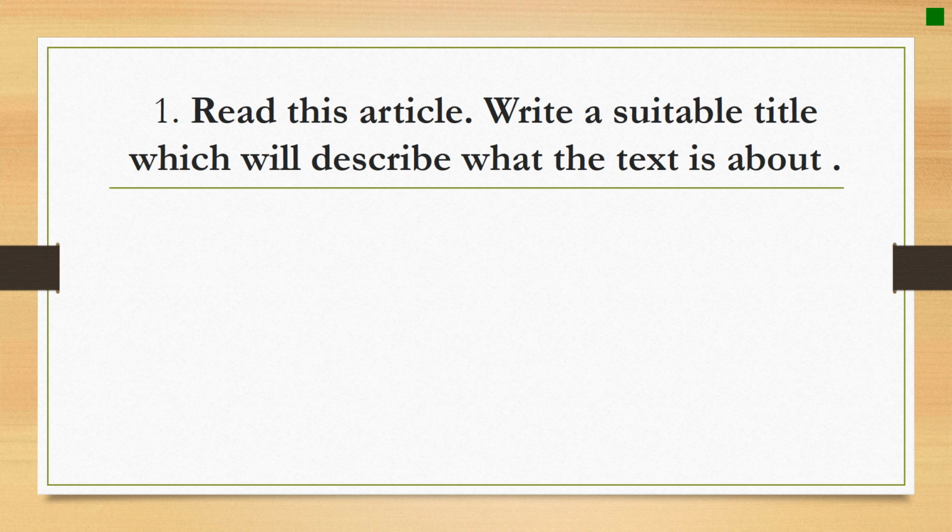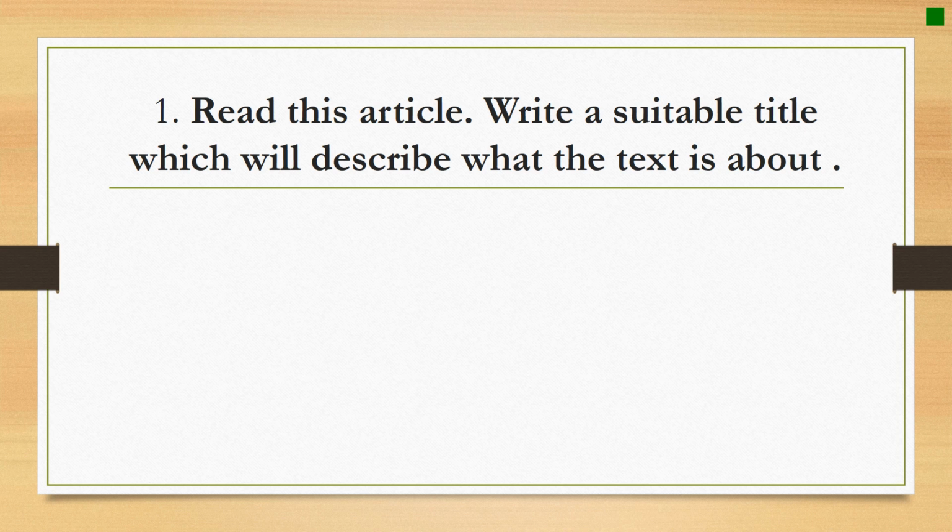It should be related to the main topic or main idea that the text is about. So if our text here is about endangered animals or about African animals, we cannot put a title which is related to pets, or a title related to nature. So the title should be related directly to that text. It should tell us a general idea about the text that we're going to read. So this is what I mean by a suitable title.